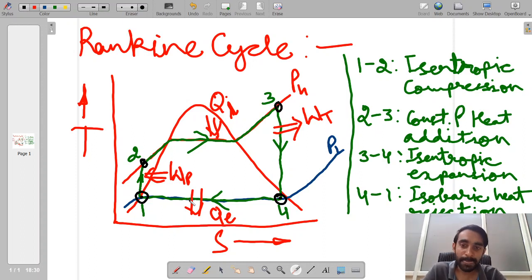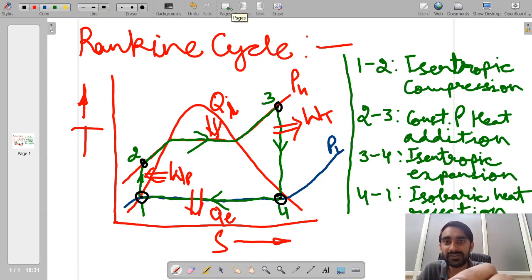So now if you consider each individual component, either the 1 to 2 pump, or the boiler, or the turbine, or the condenser, you will find that through each and every component a certain amount of fluid is being added and a certain amount of fluid is going out of that system. So all these individual processes happen inside components which are examples of steady state systems. Let us now try to analyze our individual processes.